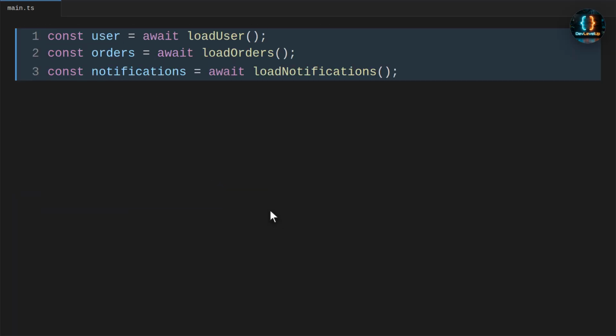Let's break down why this happens. Await does not just read a result, it pauses this async function until that promise settles. So 3 independent waits become a queue.